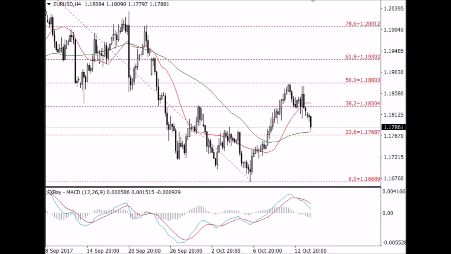So closing below 1.176 will suggest further downsides and could fall towards the next target at 1.167. As for the upside, the nearest resistance level comes in at 1.183. On fundamentals, the Eurozone trade balance is due for release later today during European trading hours, which might bring further volatility to the single currency.